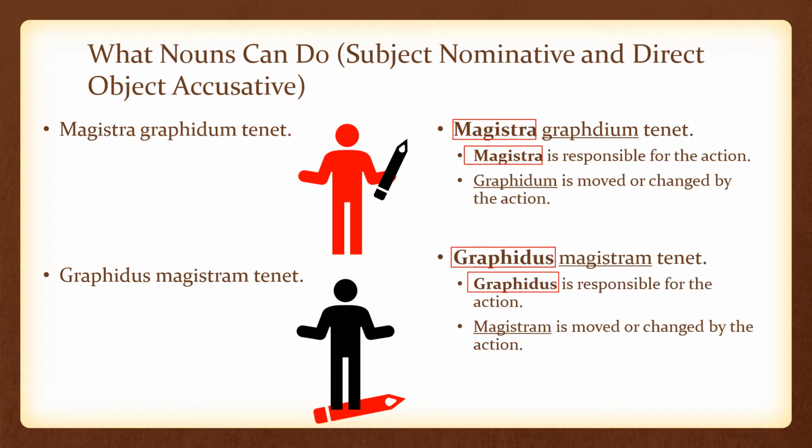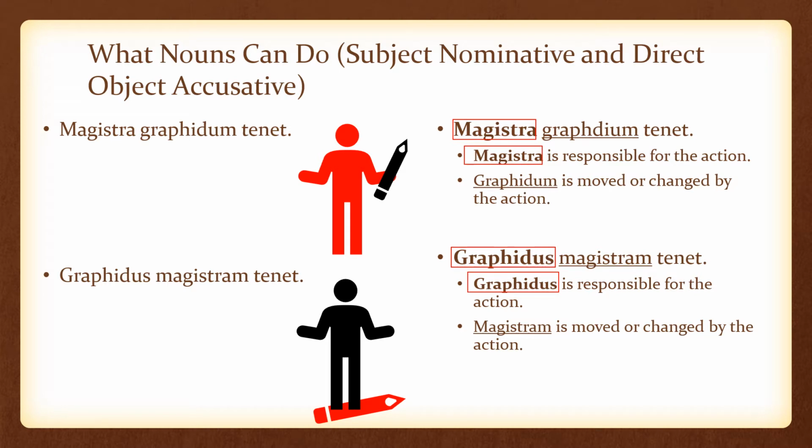In the second sentence, graphidus magistram tenet, the graphidus is responsible for the action, and the magistram is moved or changed by the action. So in the second example, the graphidus is the subject nominative, and the magistram is the direct object accusative. In English, we use word order to express these ideas.